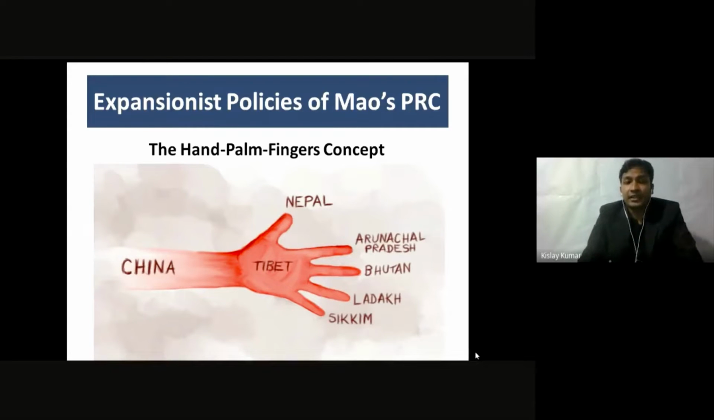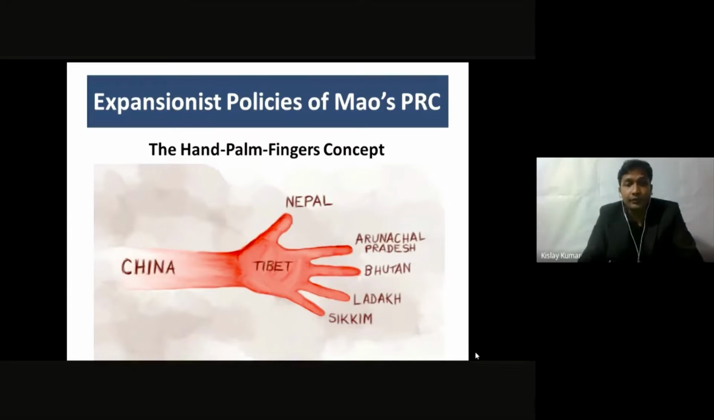And this expansionist policy of Mao, the hand-palm-finger concept, can be validated today when you see that China has subsequently developed border disputes with all of the 5 fingers mentioned in this slide. In the case of Nepal, a small country, they have border disputes at more than 10 places, although they are supporting Nepal financially in trade matters, and in other ways they are also supporting Nepal against India, and they have a very good relation with Nepal.